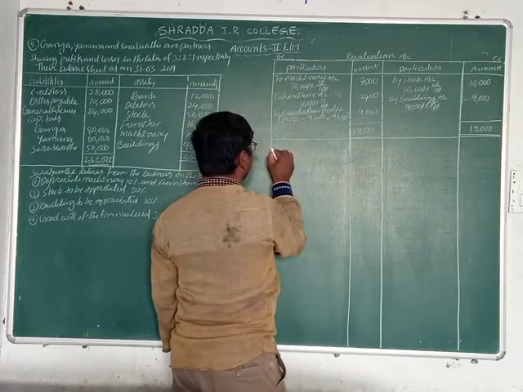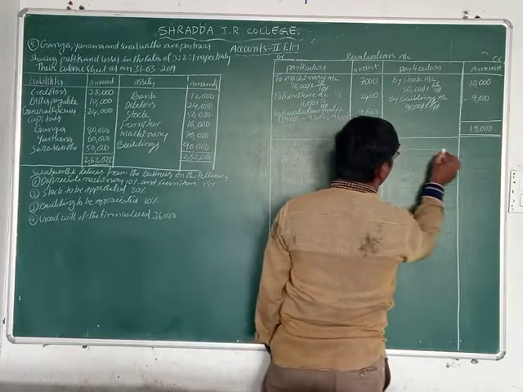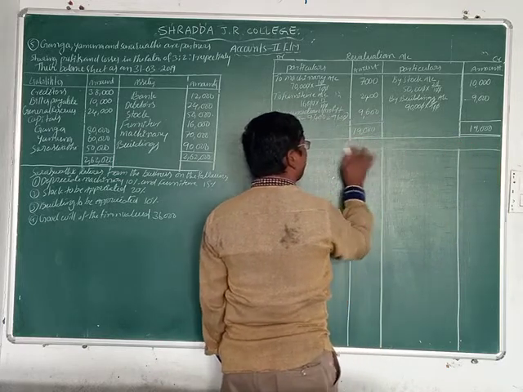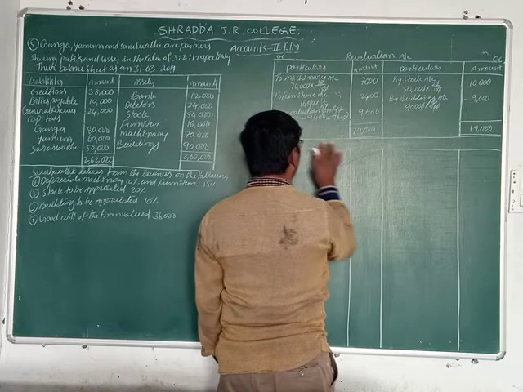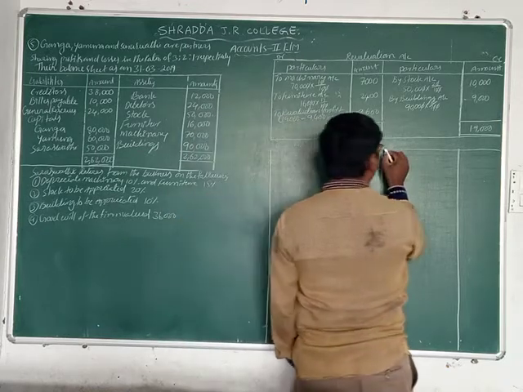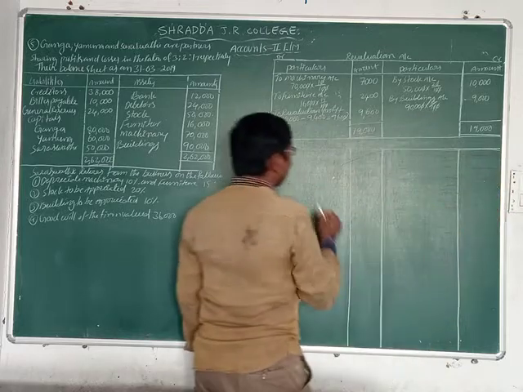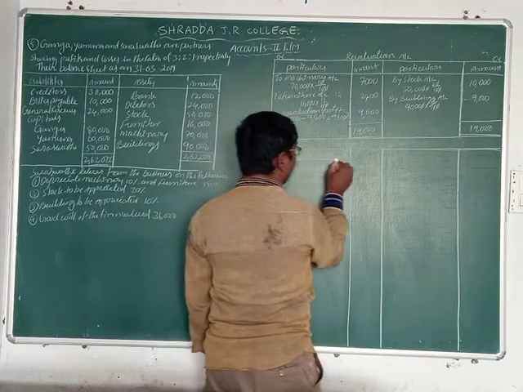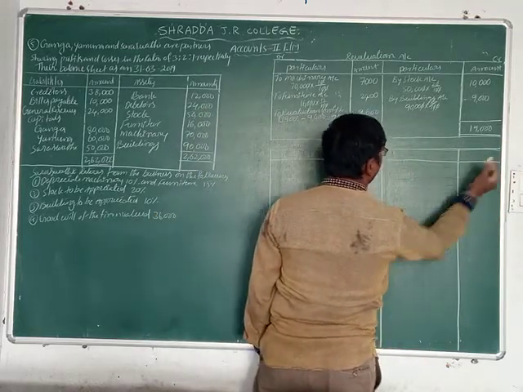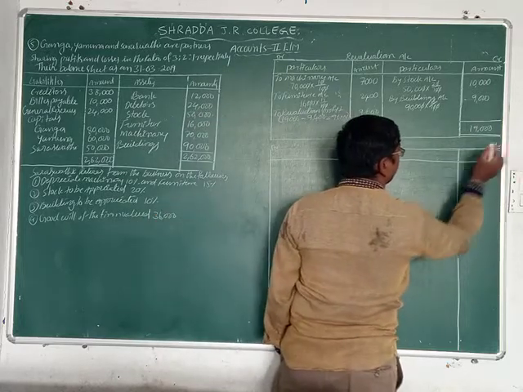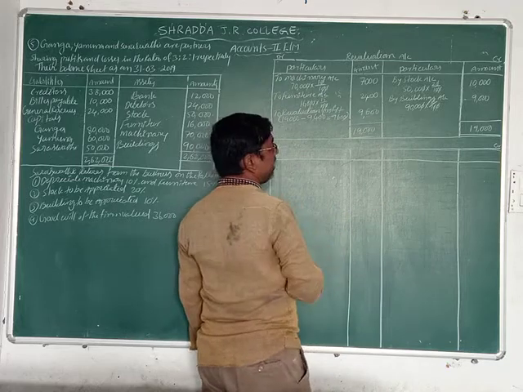Now the next one is the goodwill account. Next account is what, students? Goodwill account. Debit and credit.